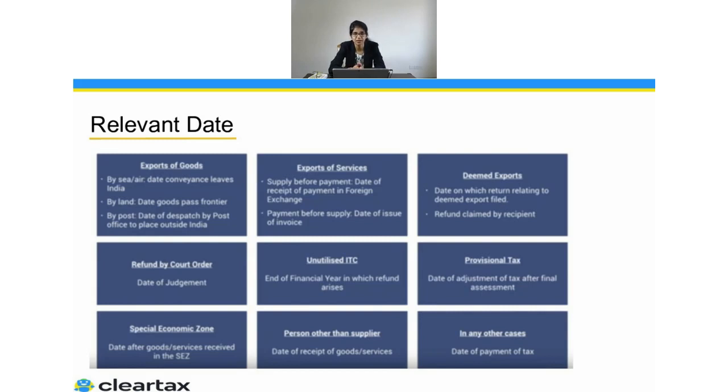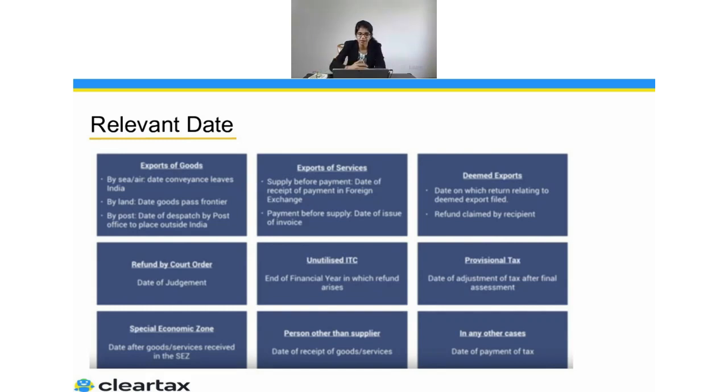We'll understand this in detail because this is really important whenever you're making zero rated supply, because in that case you actually get the refund on the provisional basis. So we'll understand about that also. But if we talk about provisional taxes, this is mainly in respect of when sometimes you go for the advance ruling and make the payment on the provisional basis because you're not sure what would be the tax amount for that. So after the decision is made, then you get the refund.